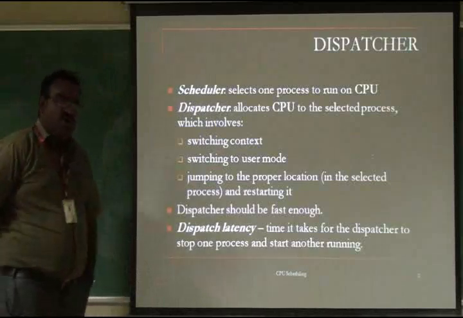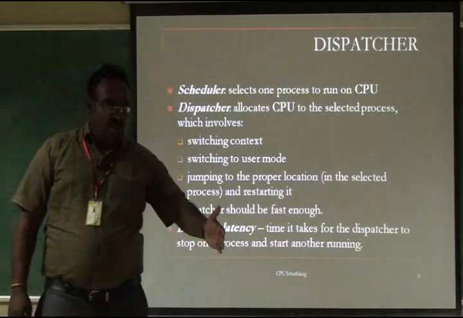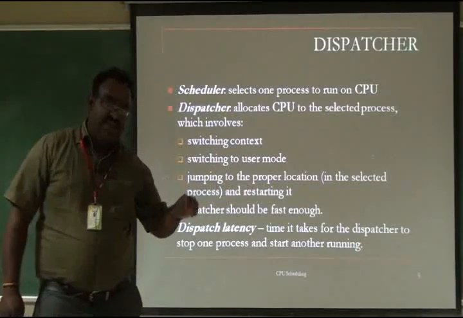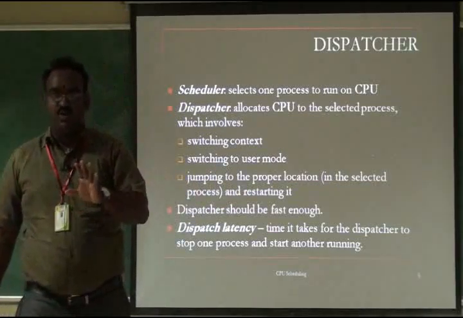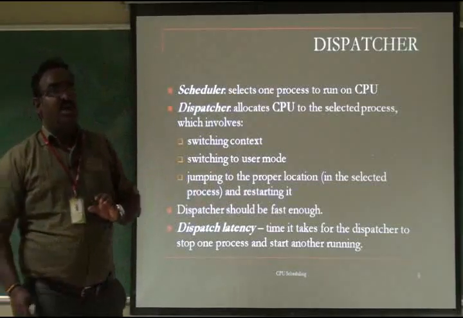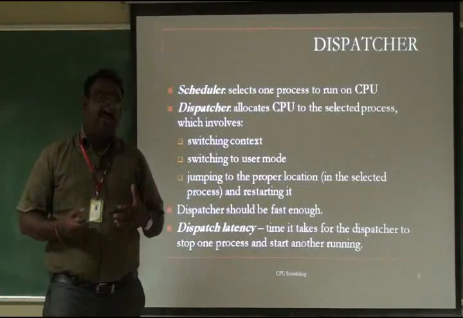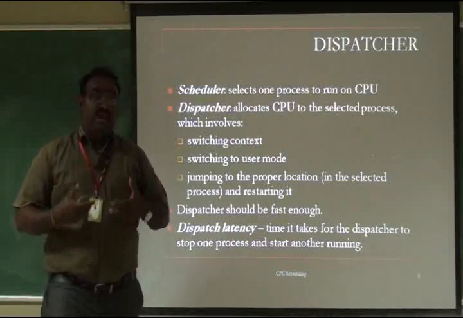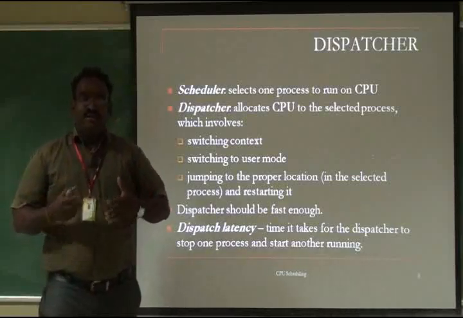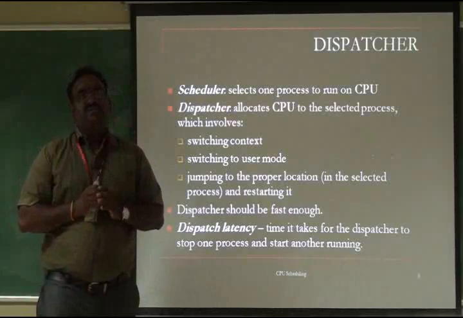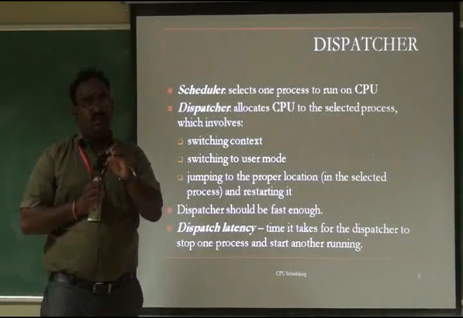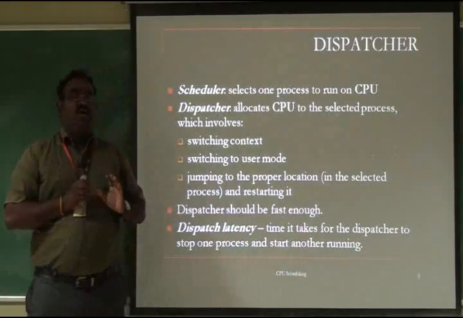Right. So now the concept of the dispatcher. The scheduler selects one process from the ready queue and schedules it in the CPU, that is what we call the CPU scheduler. It monitors the ready queue: which processes are ready to execute, which process has the sufficient data and variables and tables and whatever it may be. When the ready queue has a number of processes, we have to select one of them. We have the criteria for that.